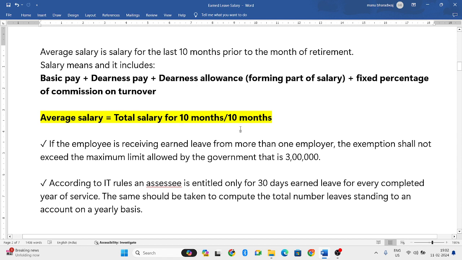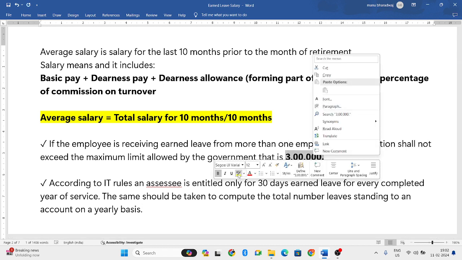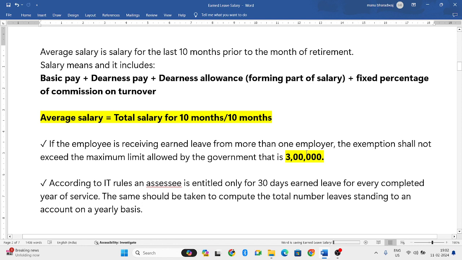Sometimes an employee will be working with two different organizations, with two different employers. Regardless of the number of employers, the maximum limit is 3 lakh. He may work with two or three employers, but he can avail the exemption only up to 3 lakh rupees. That is the maximum limit given by the government.